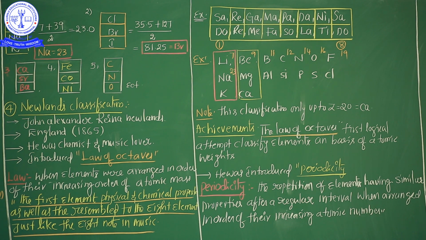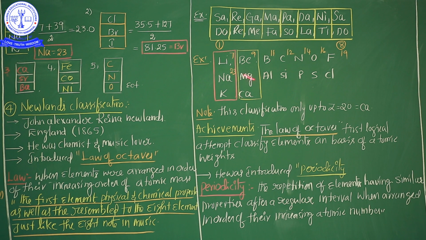For example, see lithium, beryllium, boron, carbon, nitrogen, oxygen, fluorine. You move from lithium to fluorine, left to right. After fluorine is completed, the next element is sodium. This completion area is commonly known as the interval.